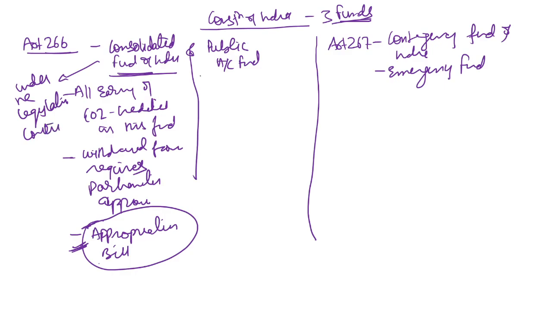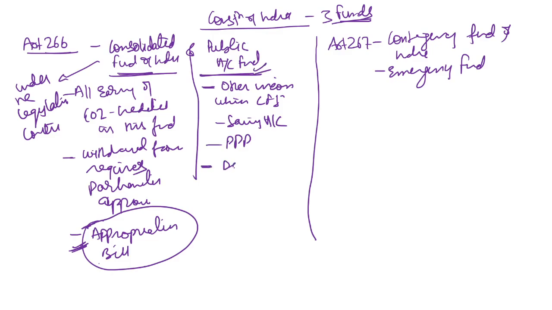Right? Under the Public Account Fund, all other incomes which are not credited into the Consolidated Fund of India, like savings accounts, PPF, everything, are credited into the Public Account Fund, and the disposal of this fund does not require Parliament's authorization.